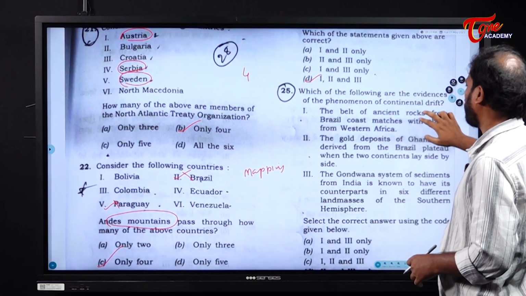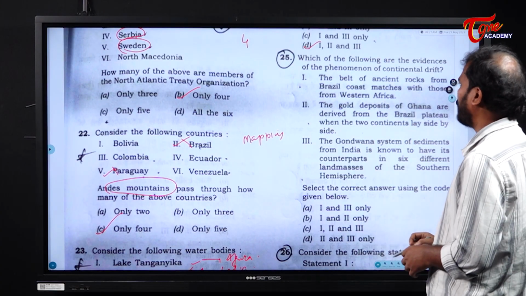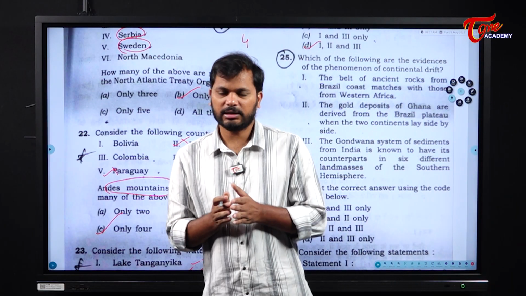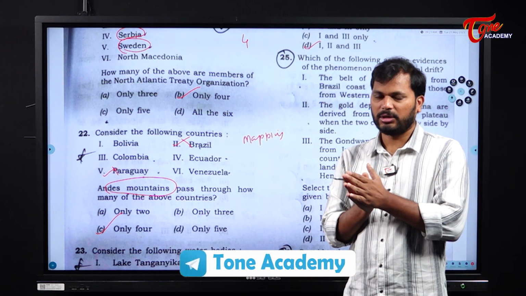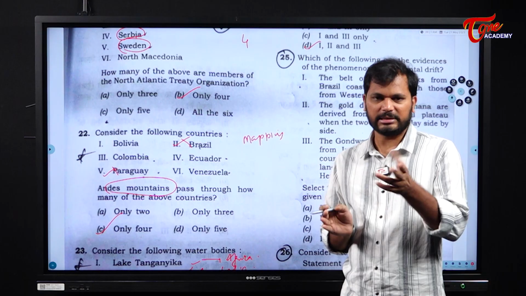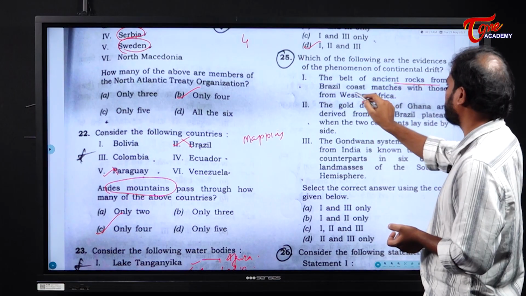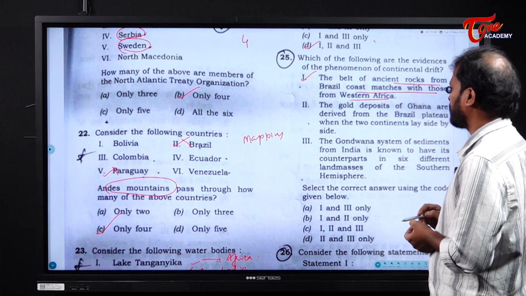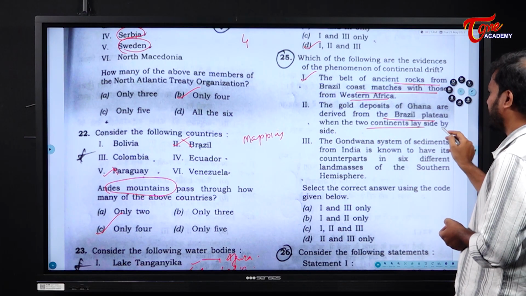Next. Which of the following are the evidence of the phenomenon of continental drift? What does the continental drift theory say? The present continents are formed because of a larger mass called Pangea, which is divided by the Panthalassa. This is the continental drift theory. Now, the belt of ancient rocks from the Brazil coast matches with those from Western Africa. Yes. The gold deposits of Ghana are derived from the Brazil plateau, where the two continents lay side by side.